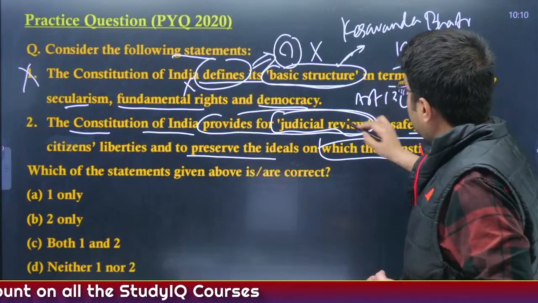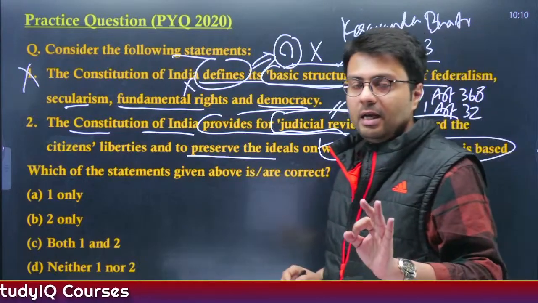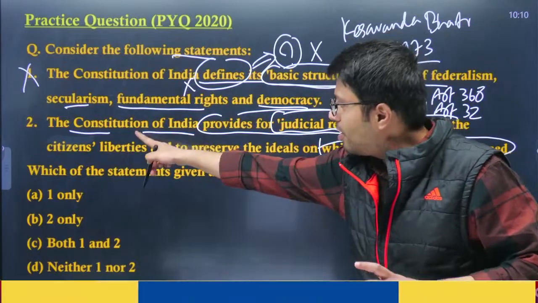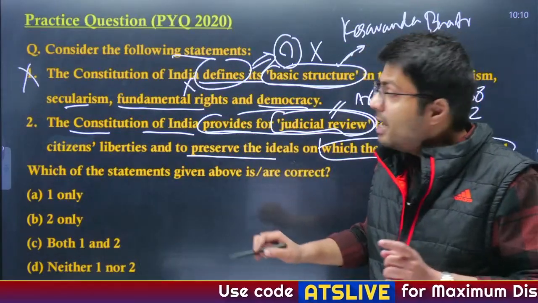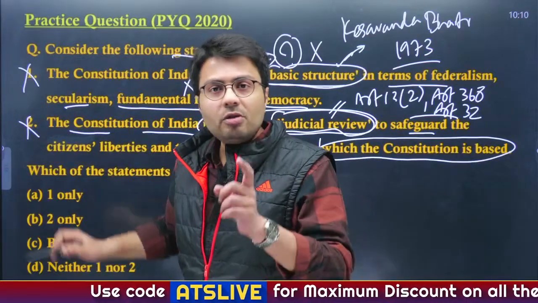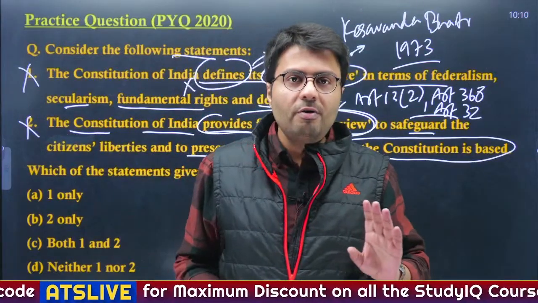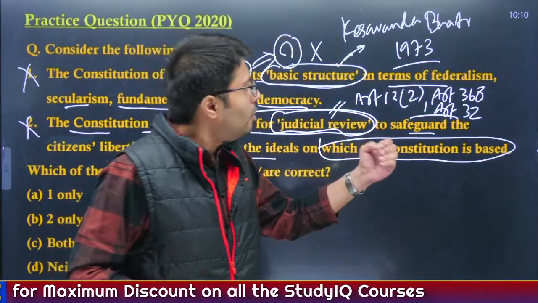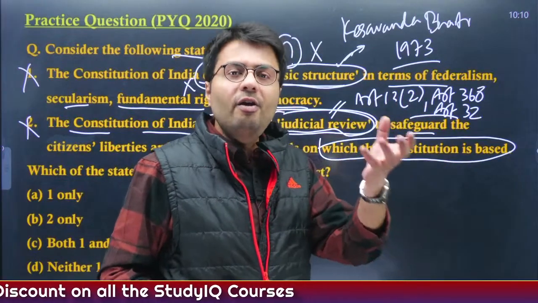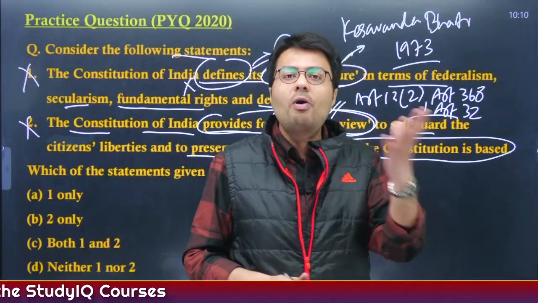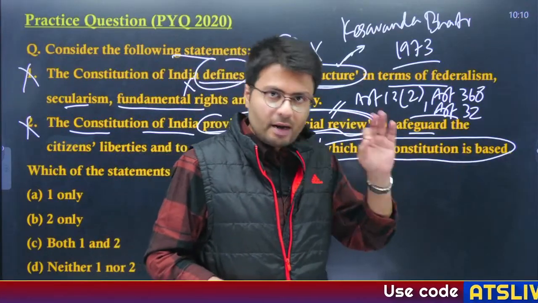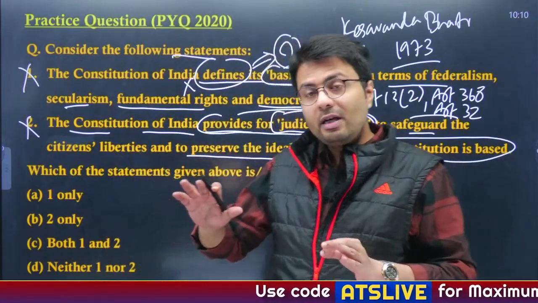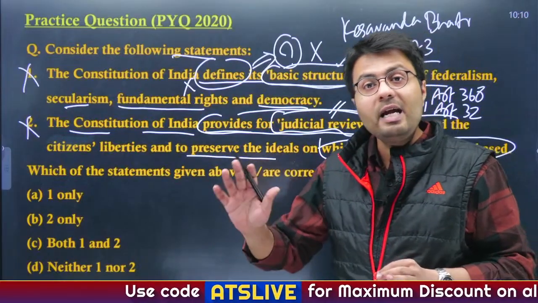However, it does not use the term judicial review directly. So, if the statement is like this, that the Constitution of India provides for judicial review, it is incorrect. Why? It does not directly mention the word judicial review, rather it allows the court to check the constitutionality of any measure passed by the legislature or executive, whether it fulfills the criteria of fundamental rights or not, right? So that is why it is not directly provided, rather only indirectly provided.